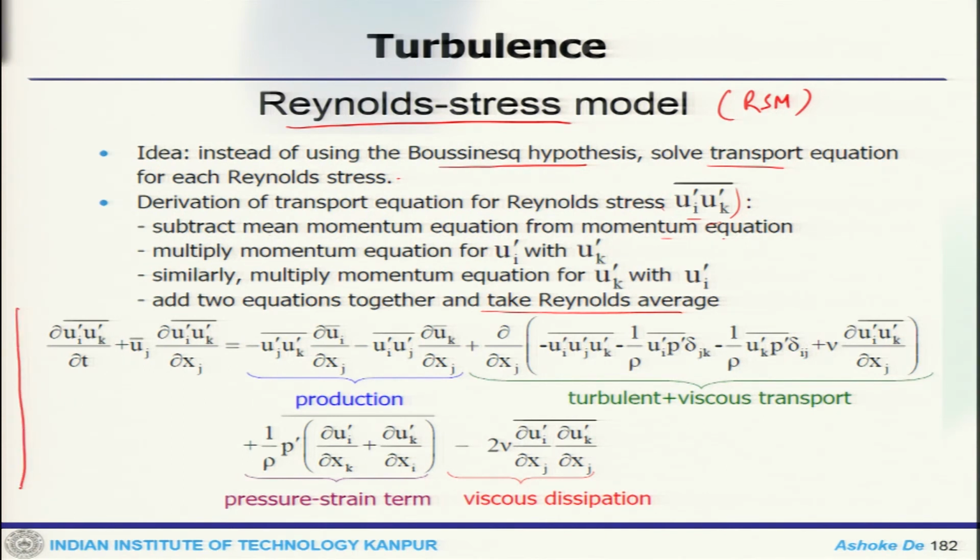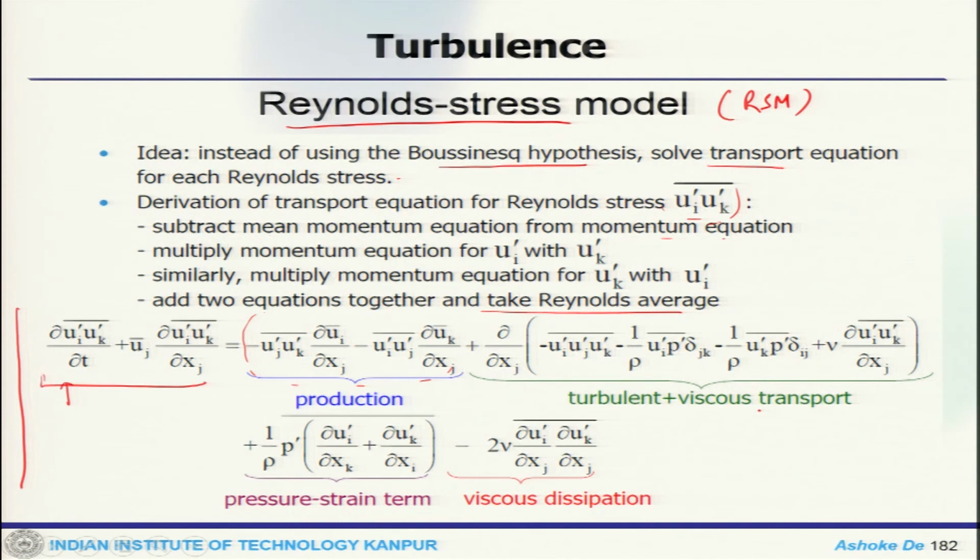So, this is the unsteady term for each Reynolds stress component. On this side, you can think of the material derivative of that. These two terms altogether contribute to the production, and this term contributes to the turbulent viscous transport. See the pressure term, this is the pressure strain term, and this is viscous dissipation. So, essentially, your left hand side is the material derivative of the Reynolds stress component, whereas on the right hand side you have production, turbulent plus viscous transport.